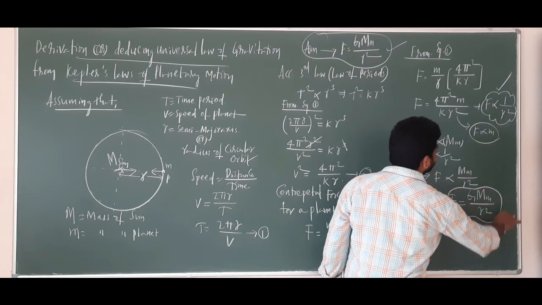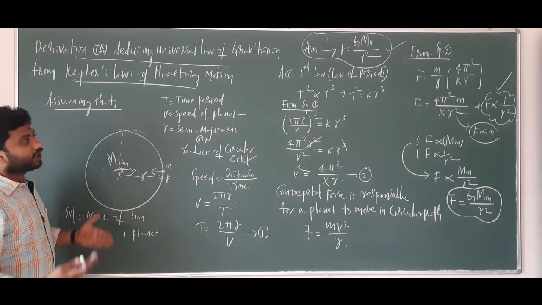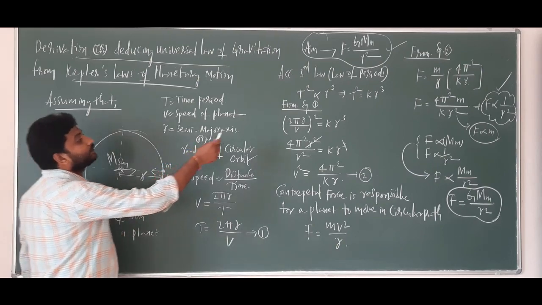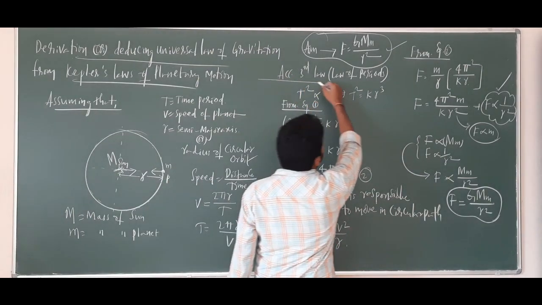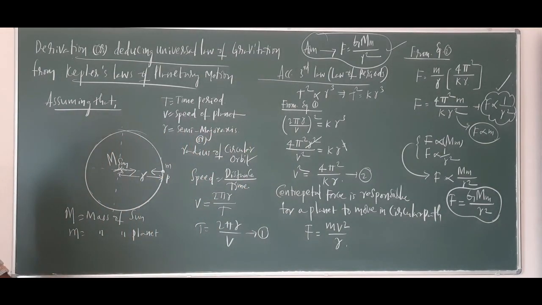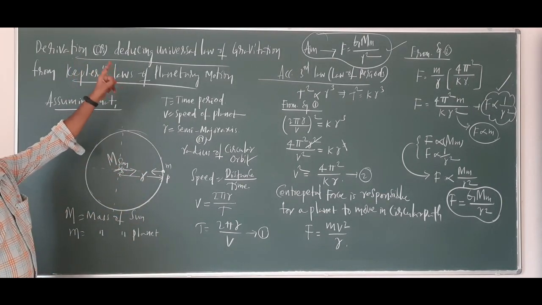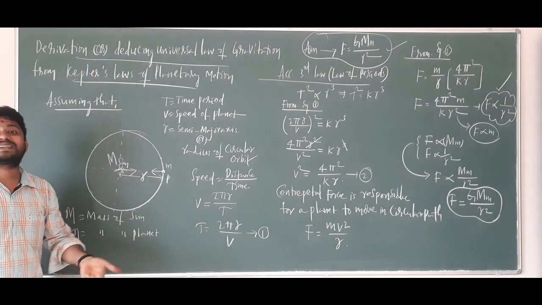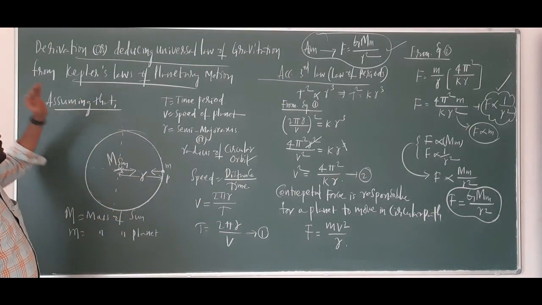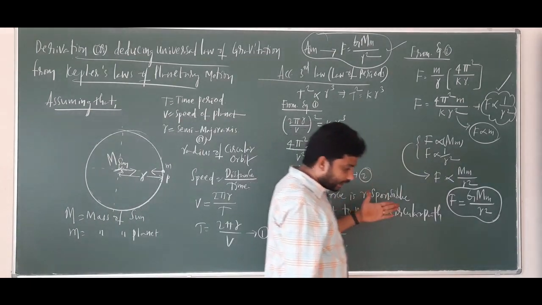So we have proved F is equal to GMm by R square from Kepler's third law of planetary motion. So this is how Newton discovered the universal law of gravitation, by using Kepler's laws of planetary motion in this way.